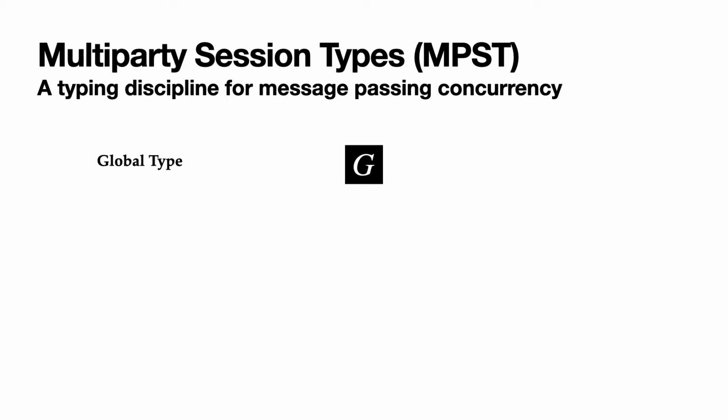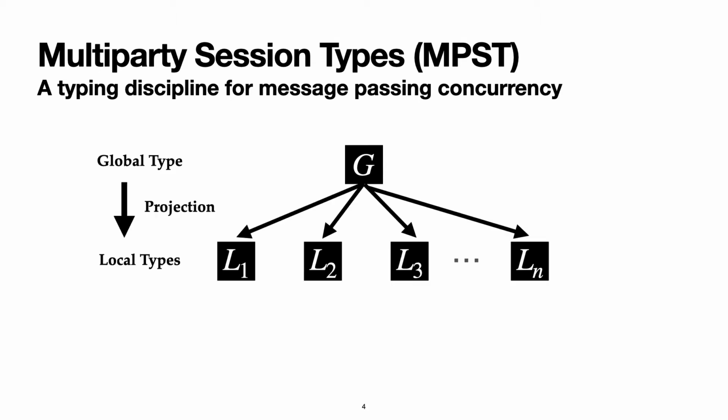In message passing concurrency, an important typing discipline is the multi-party session type. In this methodology, a global type describes the communication behavior of all participants in the multi-party protocol. A local session type, also known as a local type, describes how a single participant interacts with other participants in this global picture, and it can be obtained via an operation called projection from the global type.